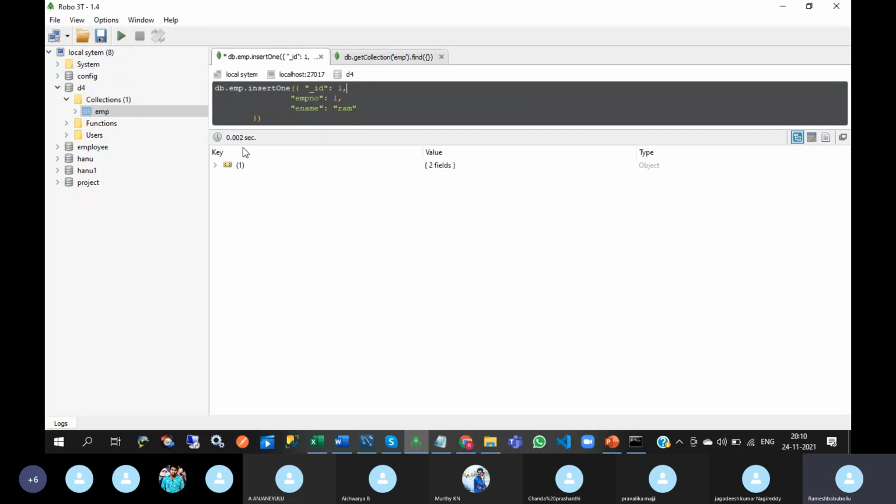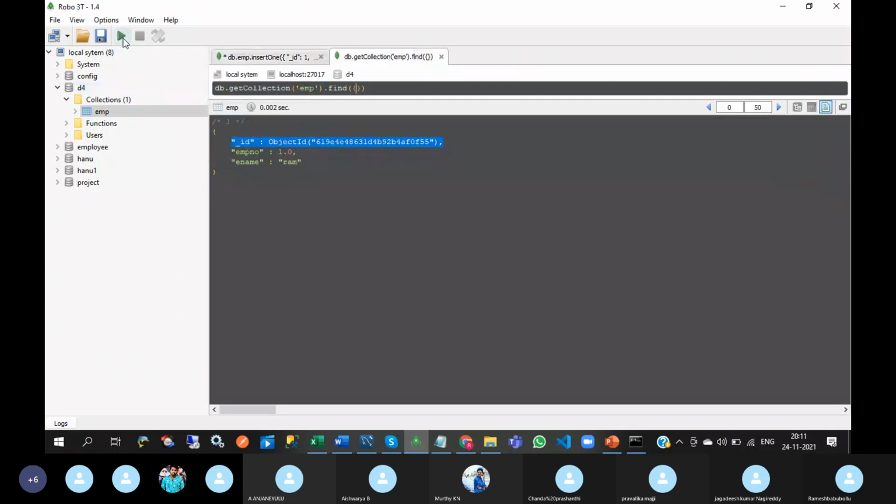So one document here, see this inserted ID. This ID value will be returned. Okay. If you insert multiple objects, multiple IDs will come. Here I have inserted the same employee number and employee name. So it is allowed, but the ID is different.